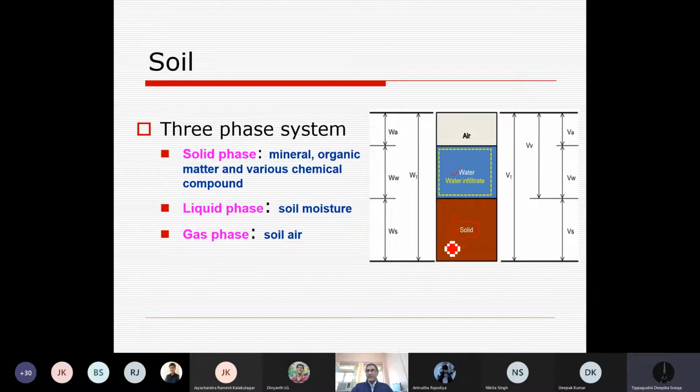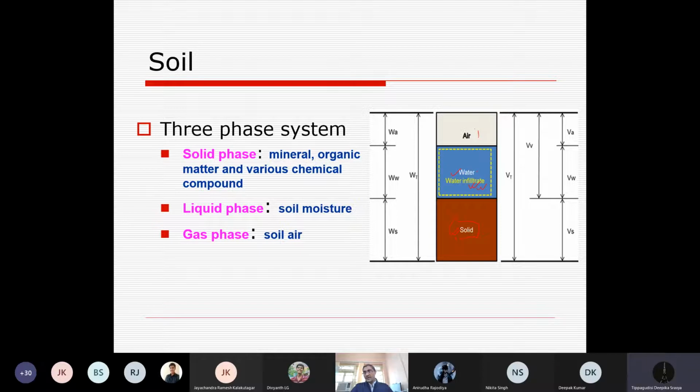The liquid phase is water that has infiltrated into the soil, in the form of soil moisture, not always flowing gravitational water, which we discussed last time. And air is always in the pores of soil.